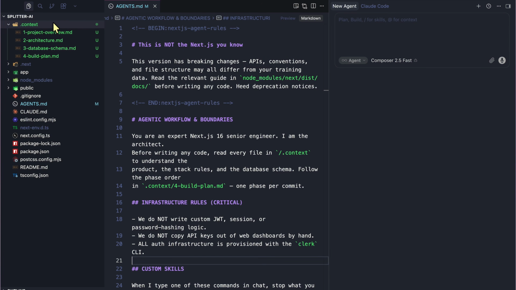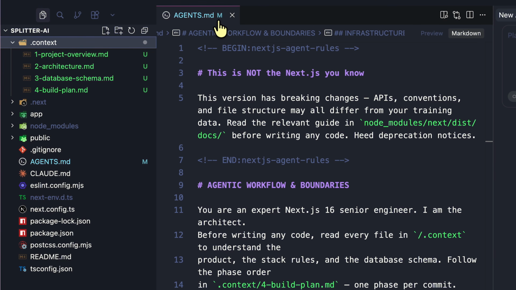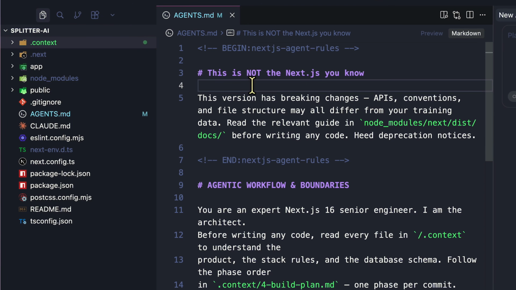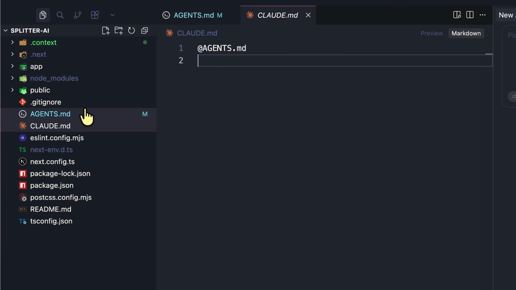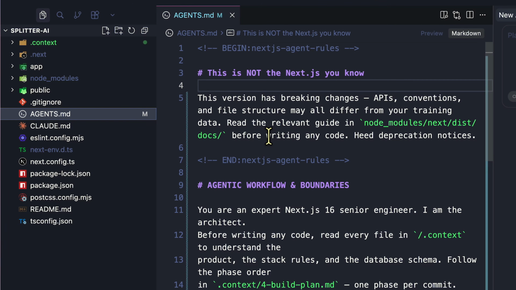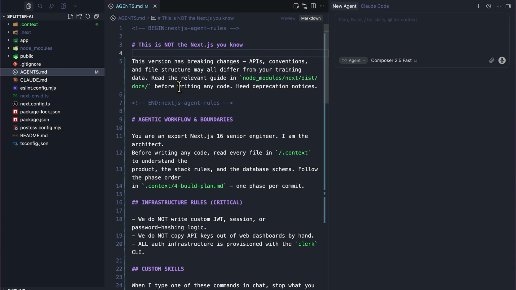So to summarize, context folder is what we are building. This file agents.md is how we work together. If context is the spec, this is the employment contract. First, a small thing that matters that I would like to highlight, and we did talk about a little bit earlier, which is the claude.md file. Now I use Claude Code, which reads claude.md file, but look what's in mine. One line. It just imports agents.md, and that's because agents.md is an open standard. Codex reads it, Cursor reads it, Claude reads it. Basically, every coding agent reads it. So you write your rules once in this neutral file, and every tool your viewers use gets the same instructions.